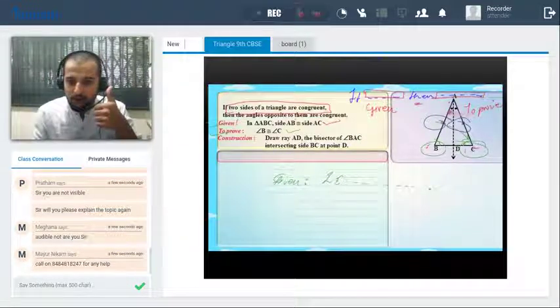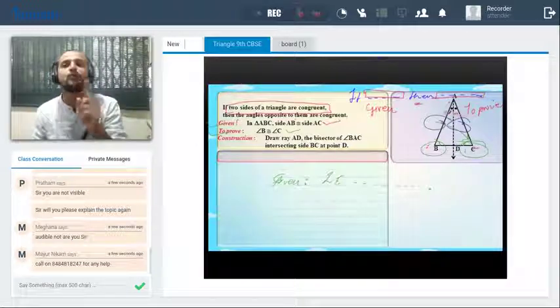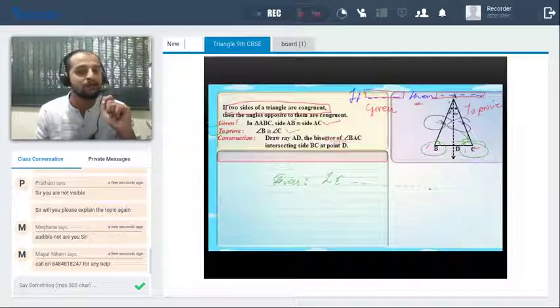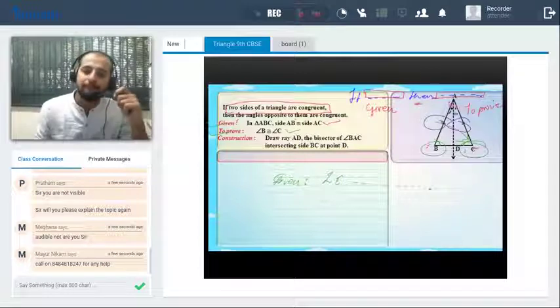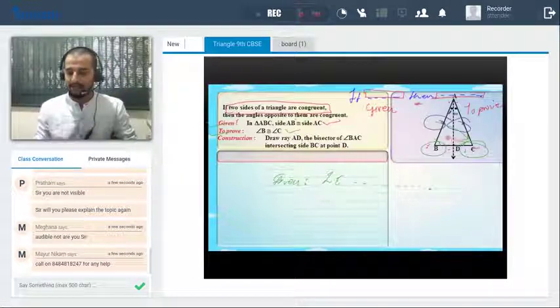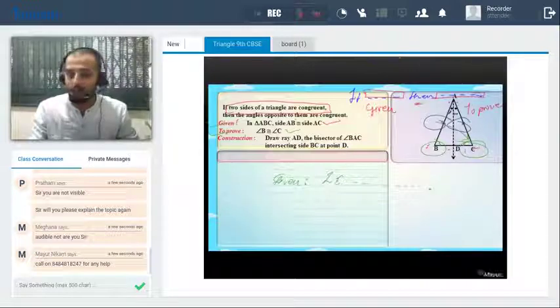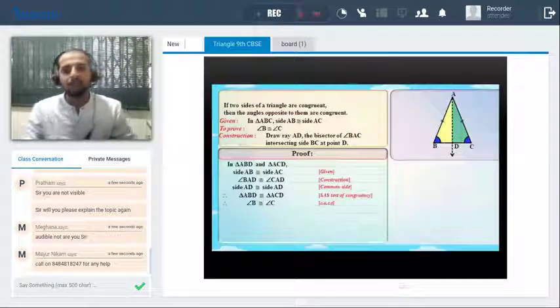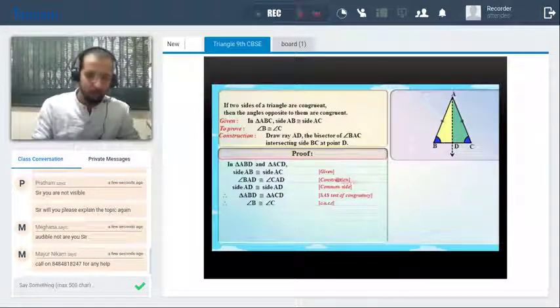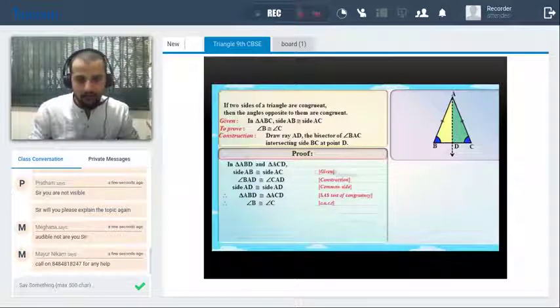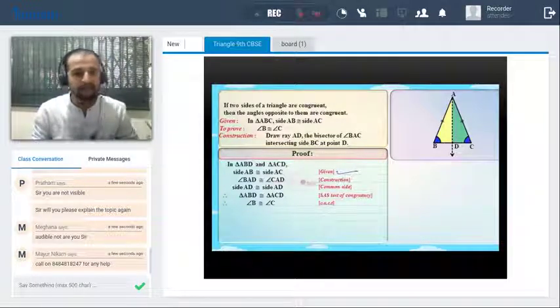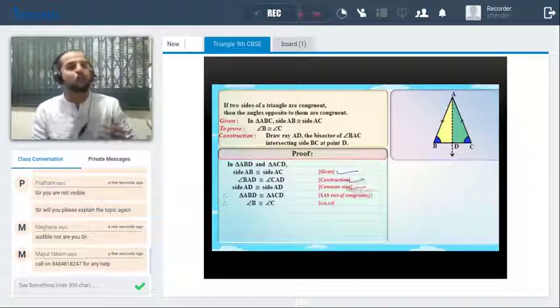Second, I can say these small angles are congruent by using the construction. And what about AD? AD is the common side. If AD is the common side, we got the three things, right? So first we got AB is congruent to AC, angle BAD is congruent to angle CAD, and side AD is congruent to AD, that is the common side.